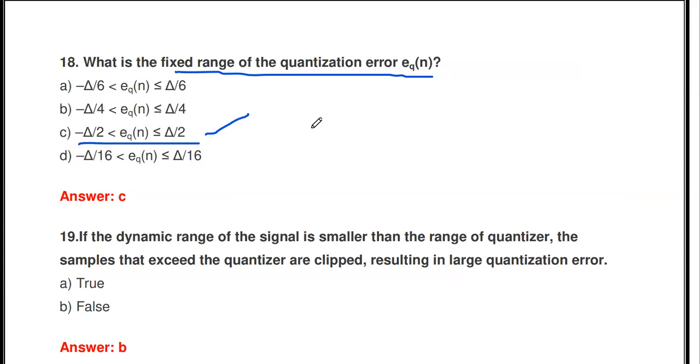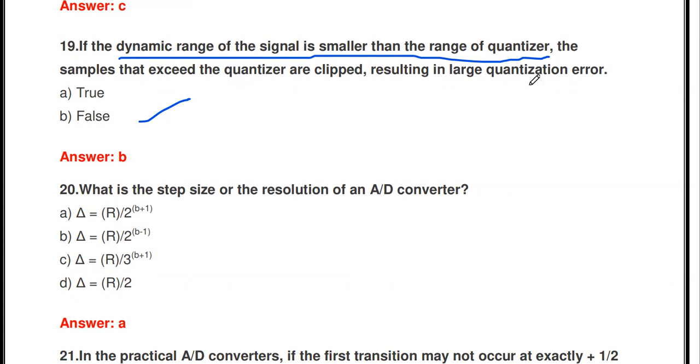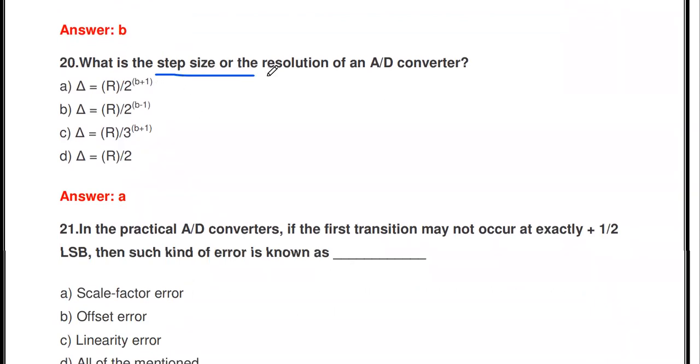The quantization error lies between minus delta by 2 and delta by 2, where delta is the quantization step. The next statement: if the dynamic range of the signal is smaller than the range of quantizer, the samples that exceed the quantizer are clipped, resulting in large quantization error. This statement is false.